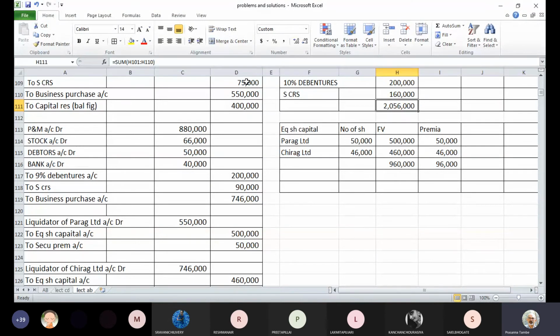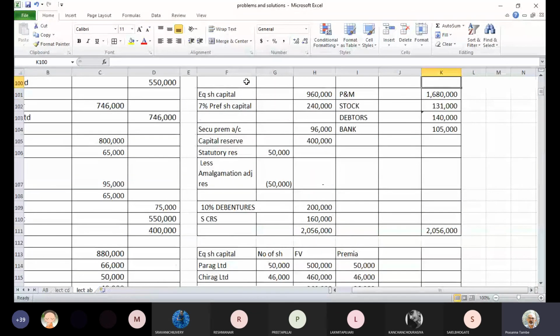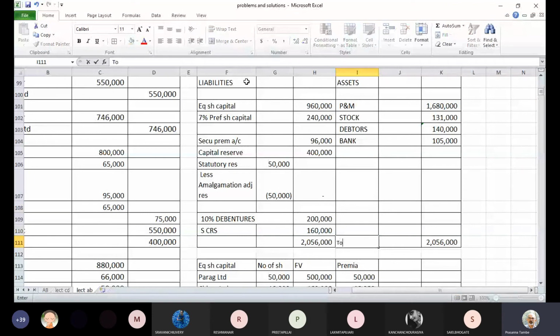Okay. So this is the credit side total, liability side total. Debit side, asset side also, it is the same total. So our balance sheet is tallied, 20,56,000. So this is the balance sheet total. Eventually you will do it in Schedule 3 format, but just first sum. So we are trying to understand how to summarize the balance sheet based on these details, and this is how we are going to work on the balance sheet. So this is your balance sheet total, 20,56,000. It's tallied after the amalgamation is complete.